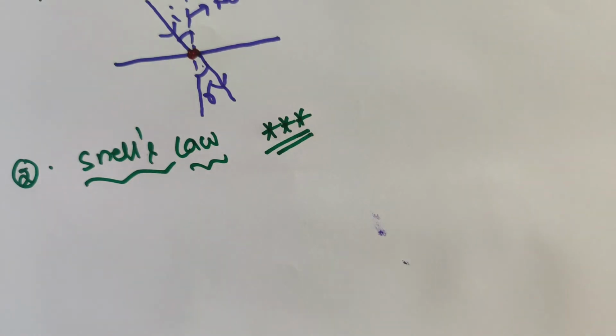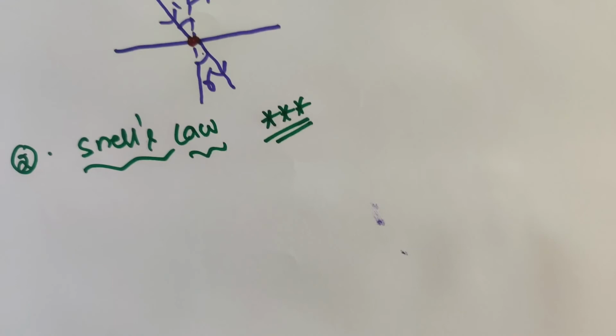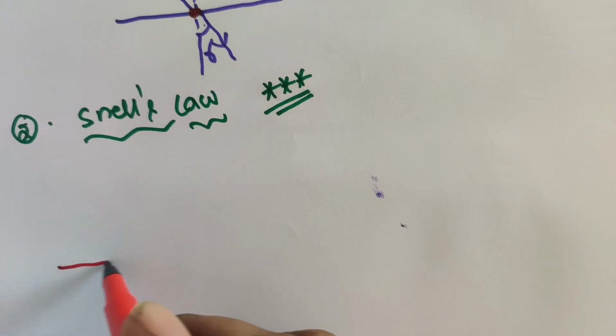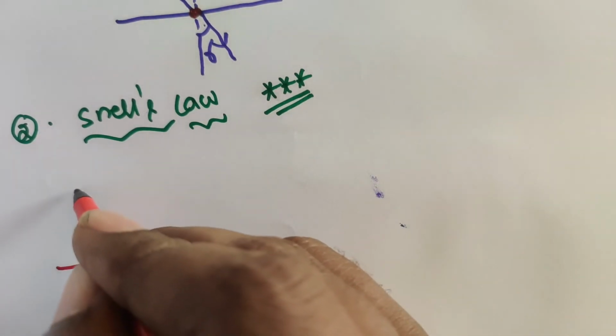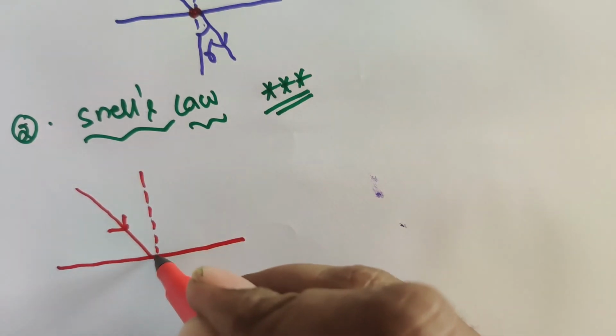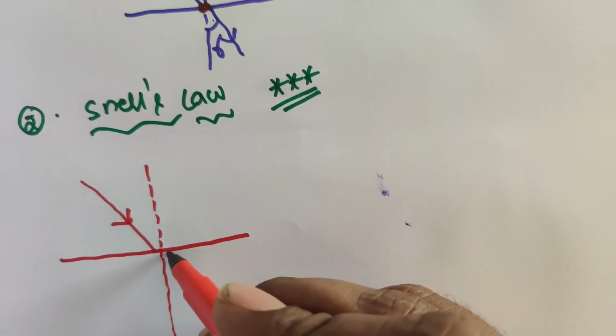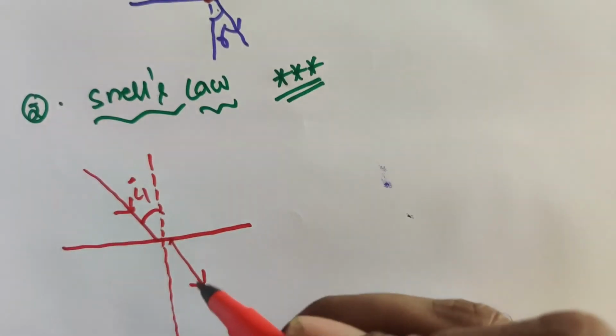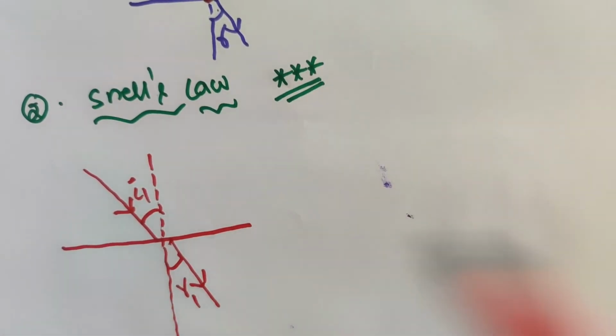Snell's law. Here I am taking different angles of incidence and different angles of refraction. In the first one, we have the incident ray and normal. This is the angle of incidence I1, and this is the angle of refraction R1.